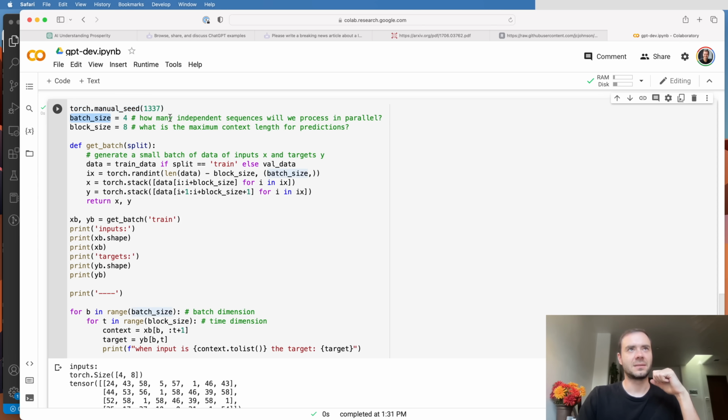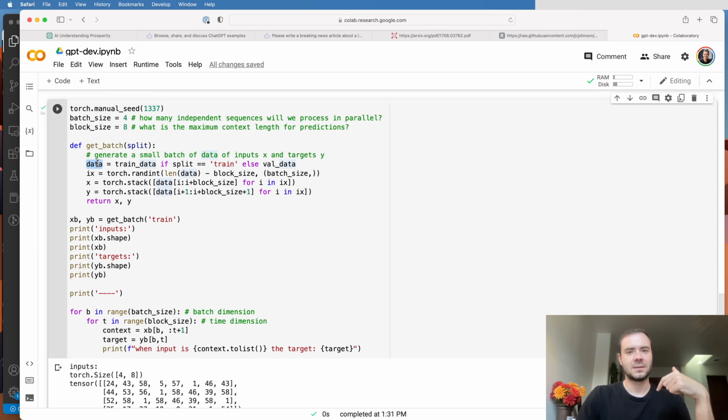Now the batch size here is how many independent sequences we are processing every forward-backward pass of the transformer. The block size, as I explained, is the maximum context length to make those predictions. So let's say batch size 4, block size 8, and then here's how we get a batch for any arbitrary split. If the split is a training split, then we're going to look at train data, otherwise at val data.